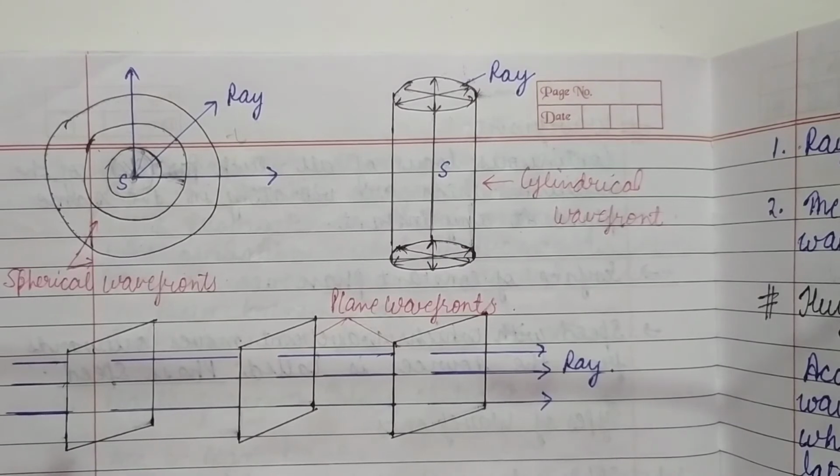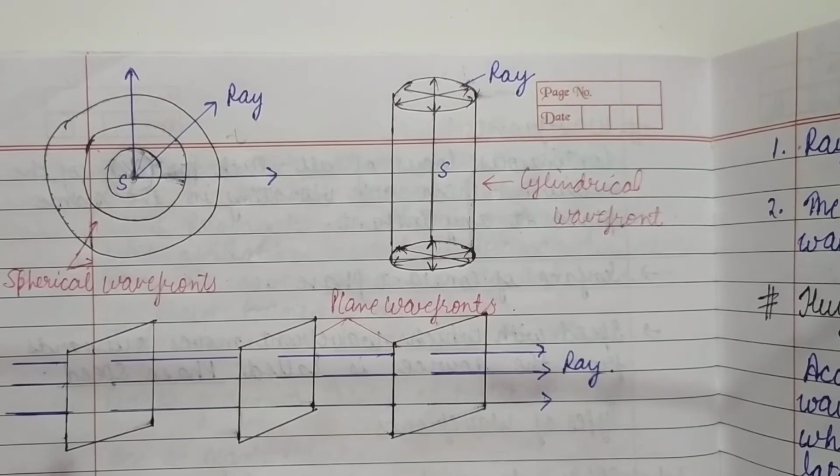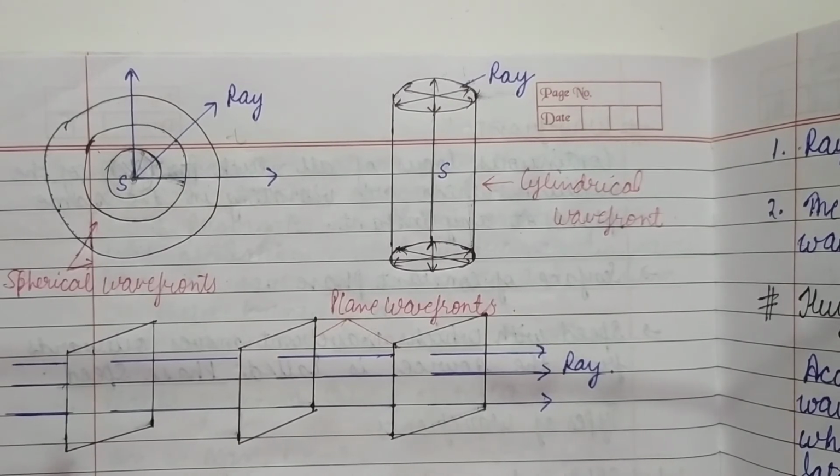Now there are more kinds of wavefronts. The first one is the converging spherical wavefront. If we talk about spherical wavefronts, we have two further types: the first one is converging, and the other one is diverging.